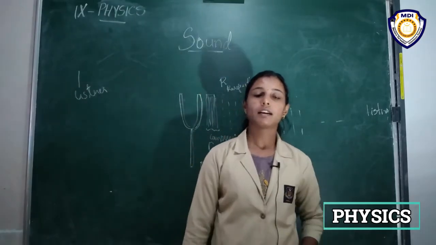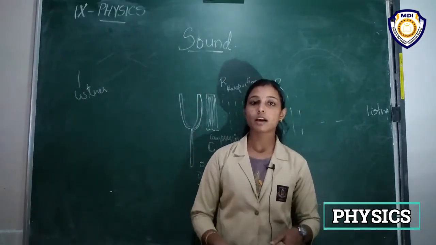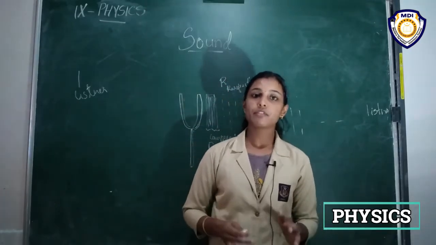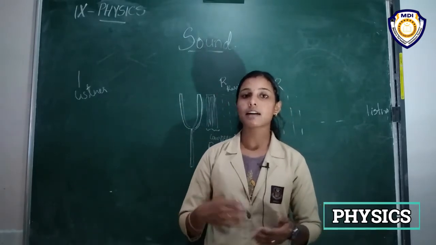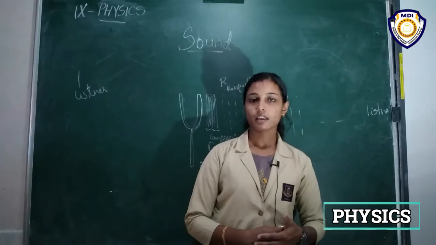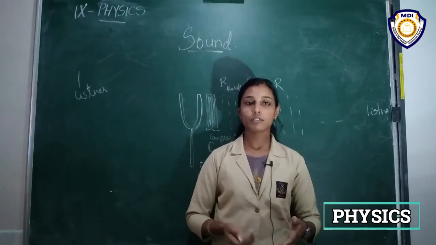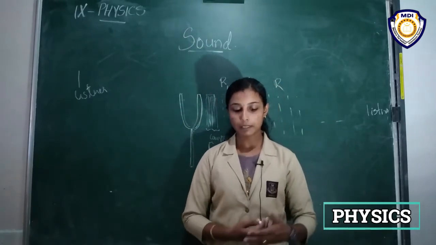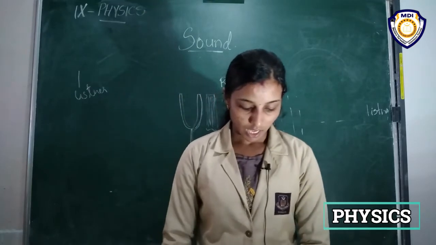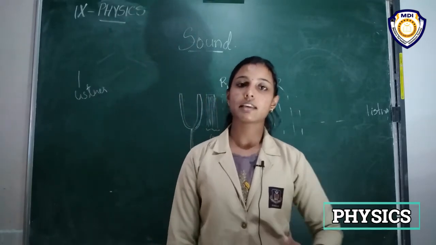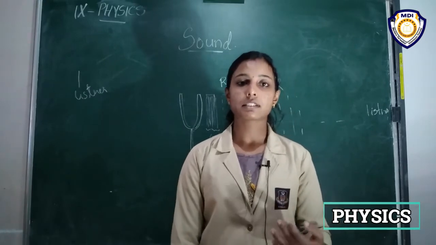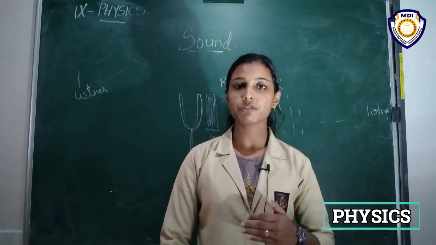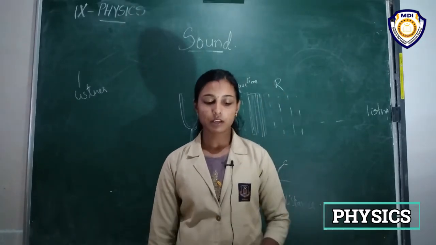Now we are talking about how sound propagates through a medium. We know sound needs a medium for propagation. It cannot travel through vacuum. So how can we prove this? A bell jar experiment is given that will prove that sound cannot travel through vacuum, and that it actually needs a medium for propagation. So what is that experiment? Read that experiment.